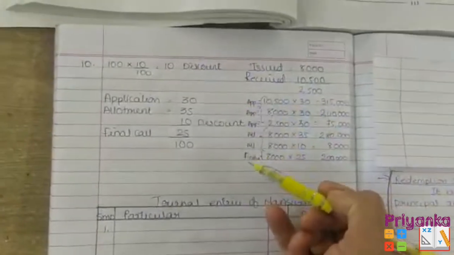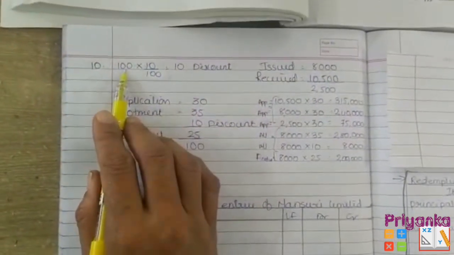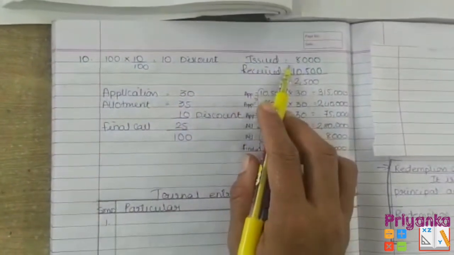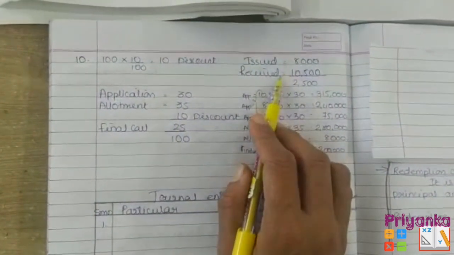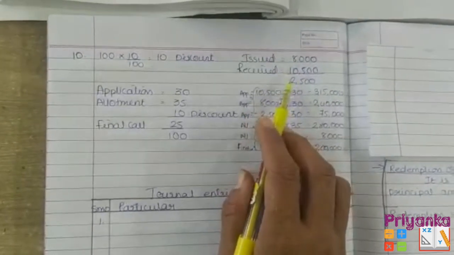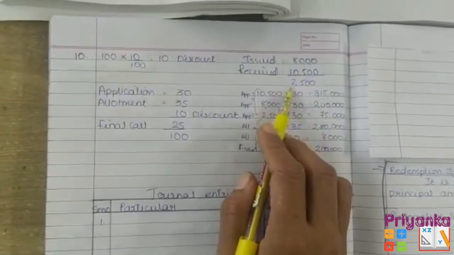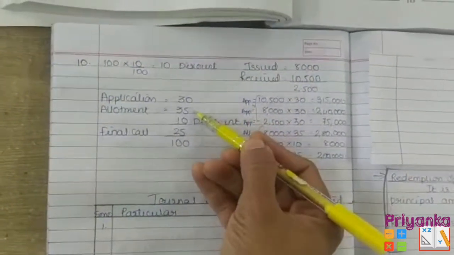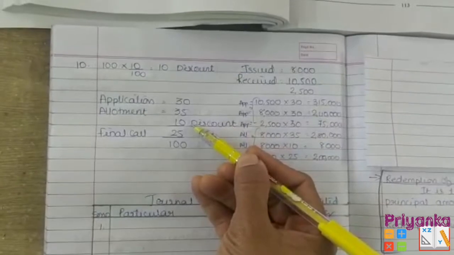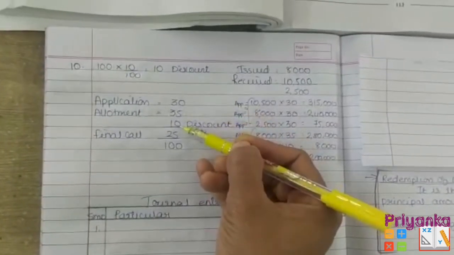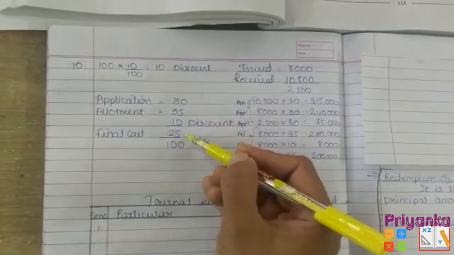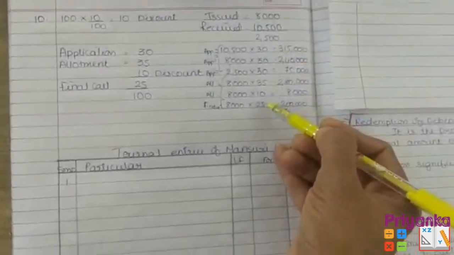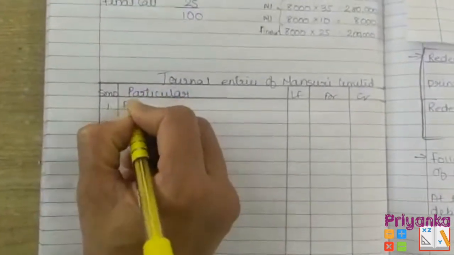Here is the calculation of question number 10. 10% of 100 face value, we get the 10 discount. Here the debentures issued are 8,000 and they received 10,500. The excess is 2,500, which is going to be rejected. With application it is 30 and on allotment it is 35 with discount of 10. Here if we make it total, it is 75, minus 100. The balance amount comes in the final call is 25. So here is the calculation I already put on. So let's start with the entry.